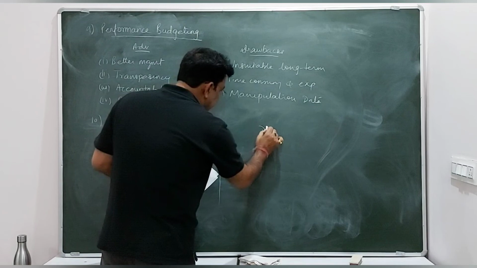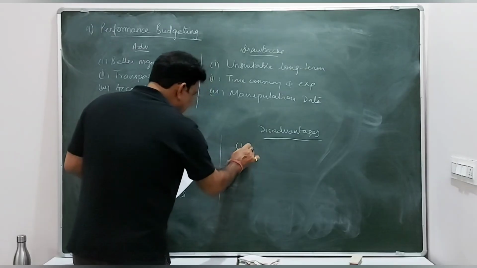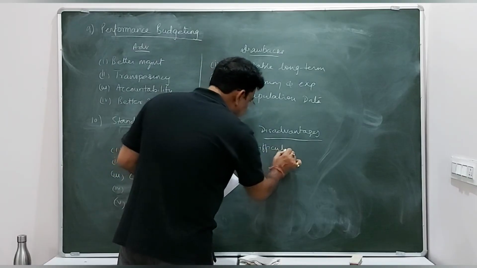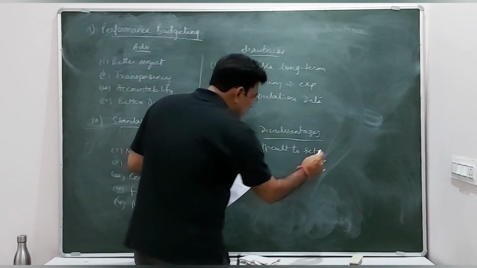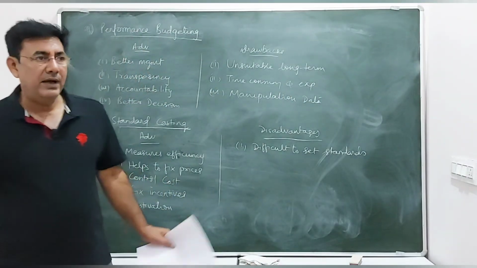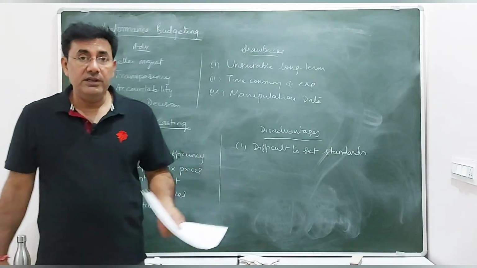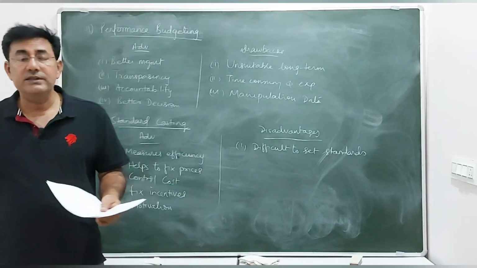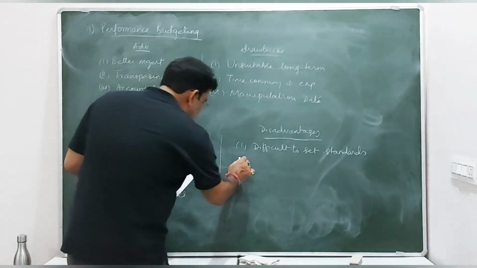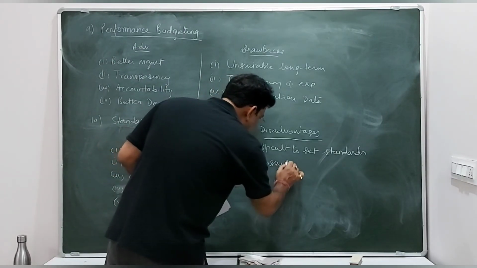And a few disadvantages are also there of this standard costing. The first one, it's very important one. It's practically very difficult to set standards. No, really, it's very difficult, because you just can't set standards ऐसे ही आँख बंद करके standards हम लोग set नहीं कर सकते. तो because technology change होती है, and accordingly standards भी change होते हैं, so it's very difficult to set standards for a particular worker.